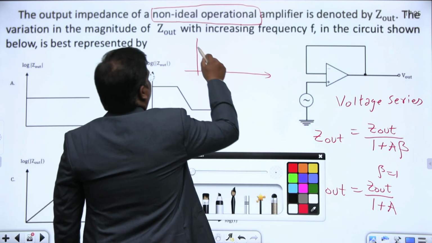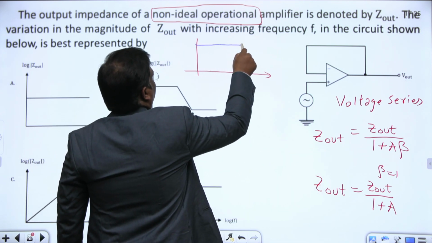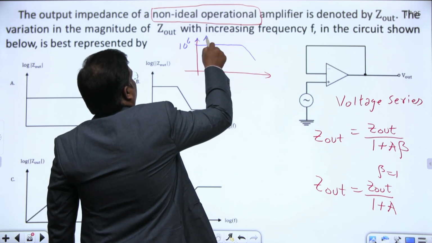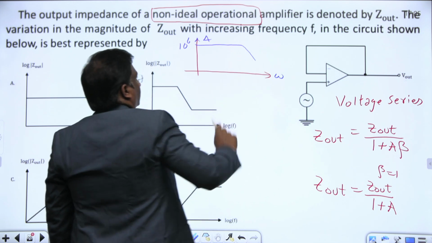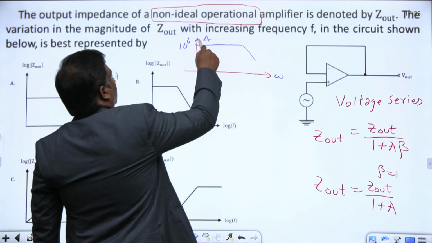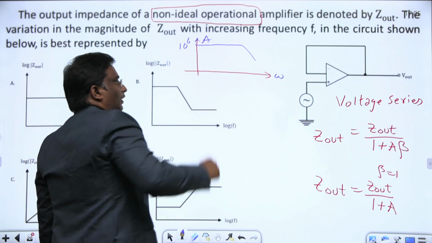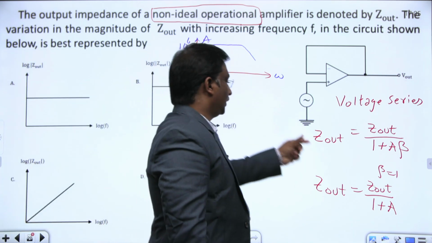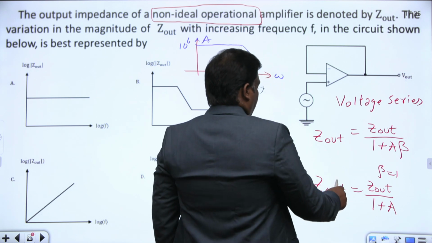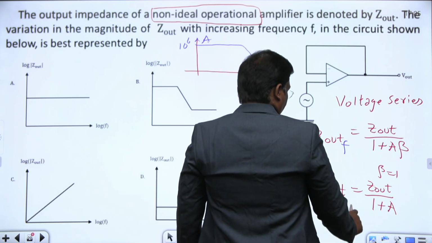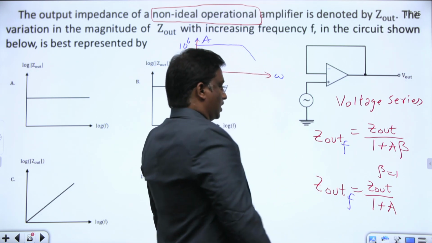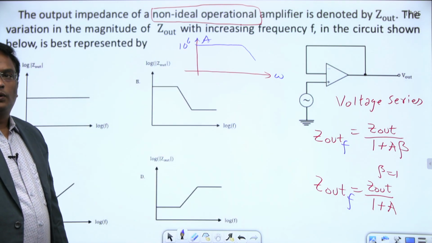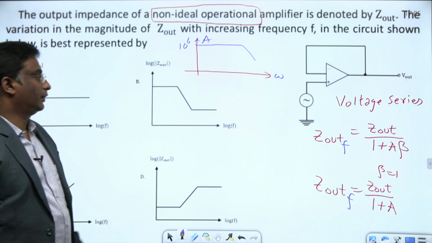The gain is something on the order of 10 power 6, and this value decreases with respect to frequency. Since this A term is in the denominator, with feedback I am talking about ZF, Z0 with respect to feedback, that is Z out by 1 plus A gain.